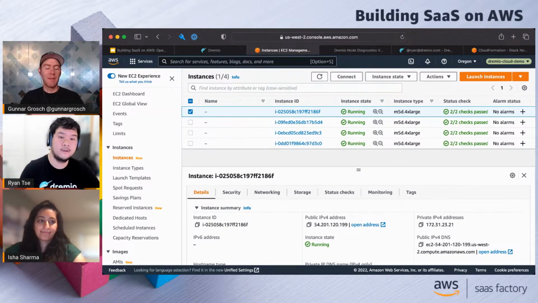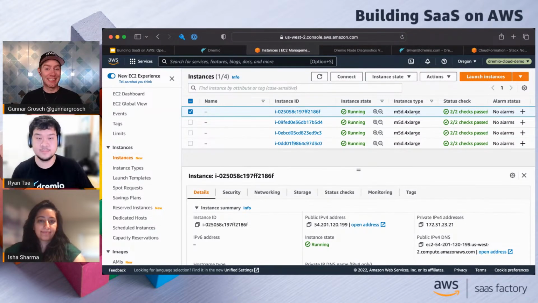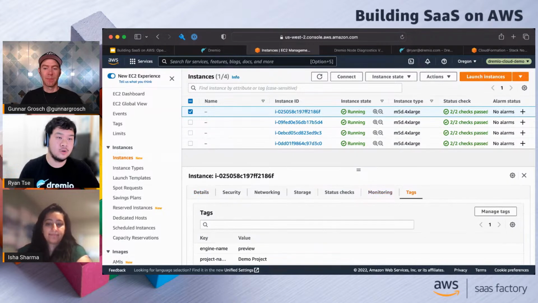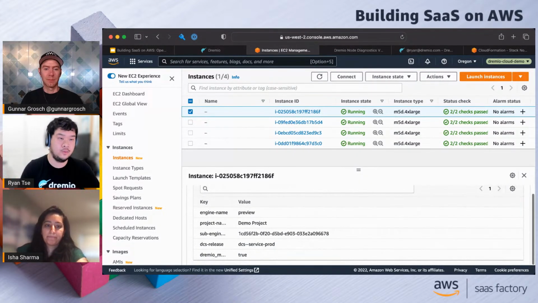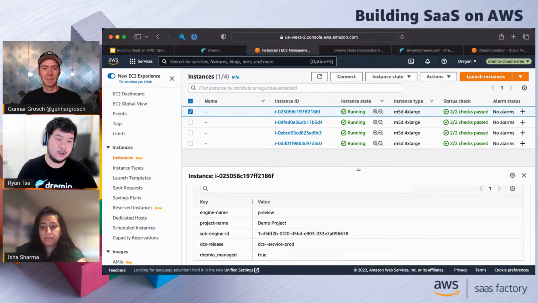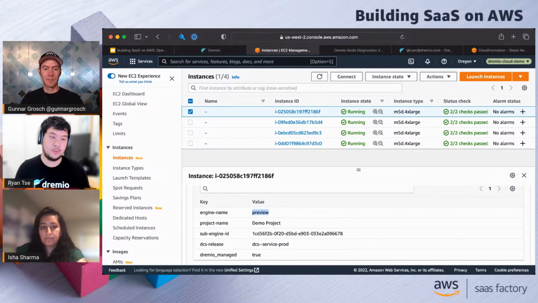If this was my AWS account, can I see that somehow? Some tags or something that tells me where they belong? Yes, there are tags associated with each of these instances. We can see the project name associated with it, the engine associated with it, and there's also this Dremio managed tag, which helps us identify all the instances that are associated with Dremio.